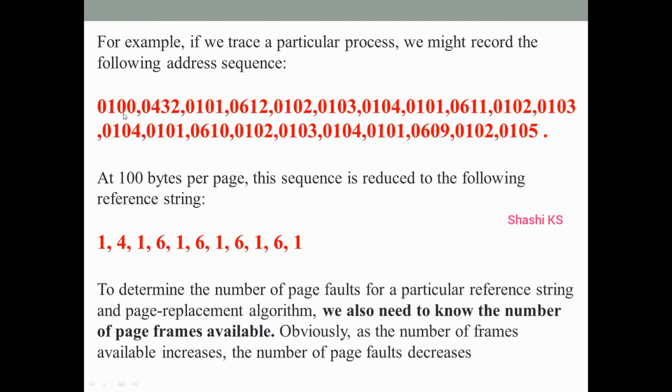Now here, let's say the memory address 0100 refers to page number 1. Then 0432 refers to a memory address in page number 4. We mention the page number, shifting from one page number to another, only if there is a move from one page to another. Here 0100 means we are trying to access an instruction address 0100 in page number 1. Then the CPU is trying to access an instruction at a different memory address. So 0432 cannot be in the same page; let's assume that it belongs to page number 4.